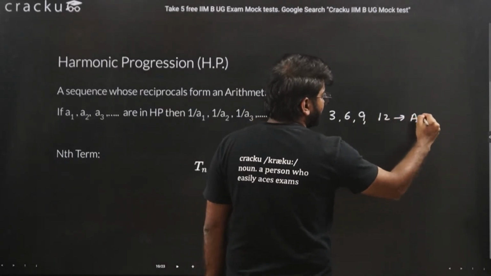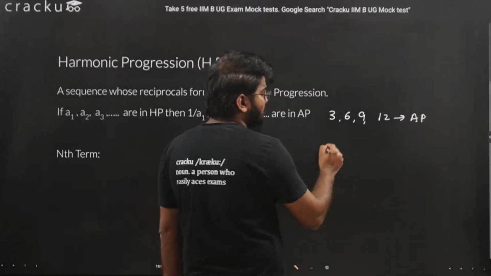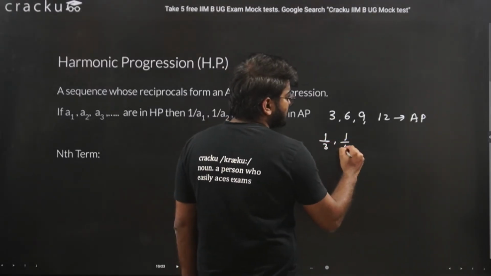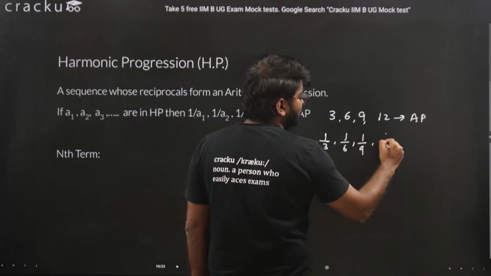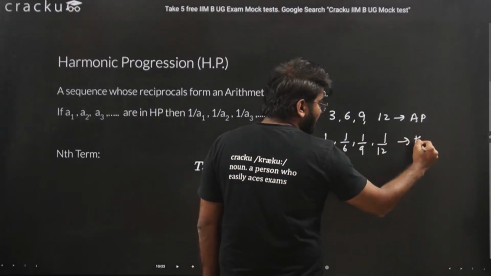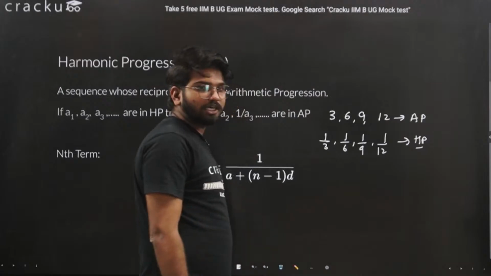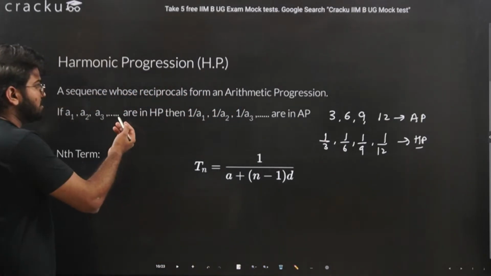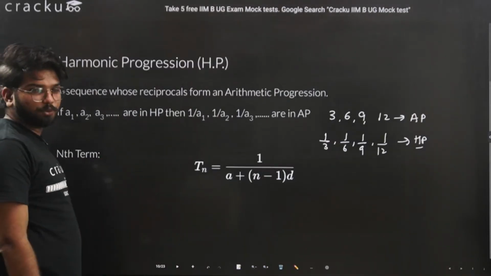This is in AP. If you do the reciprocal of this, 1 by 3, 1 by 6, 1 by 9, 1 by 12, now this will become a harmonic progression. Very simple.